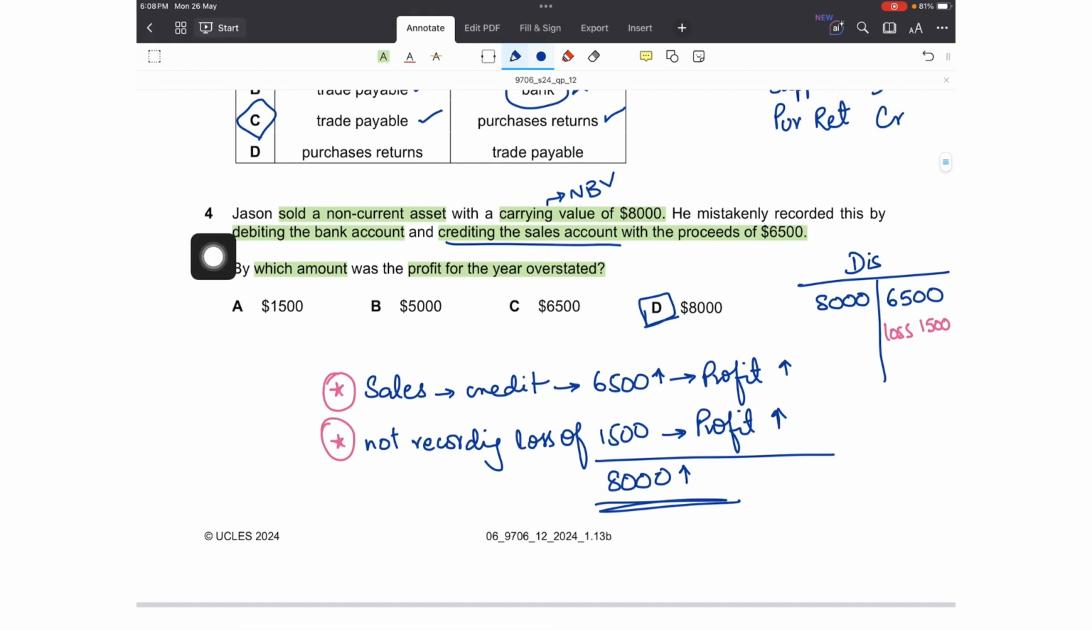Option D. The first effect, recording the sales proceeds as sales, means sales were overstated. Not recording the disposal proceeds in the disposal account resulted in not recording the loss of 1,500. So the loss would have reduced my profit, but since it was not recorded, my profit would again be overstated by 1,500.